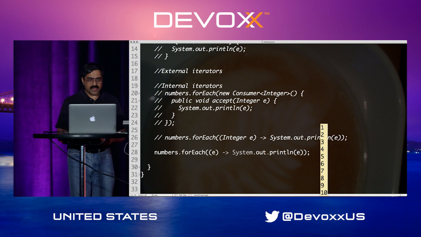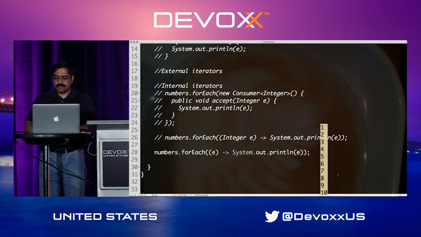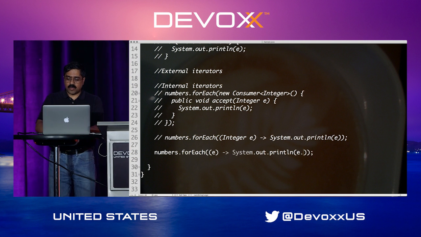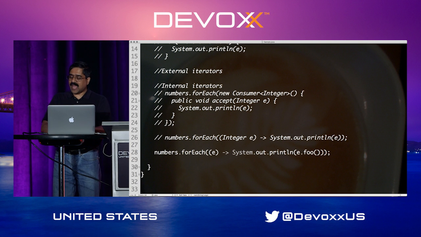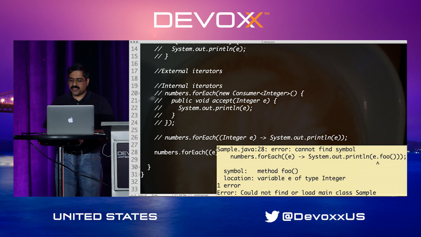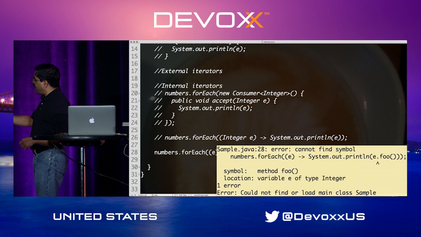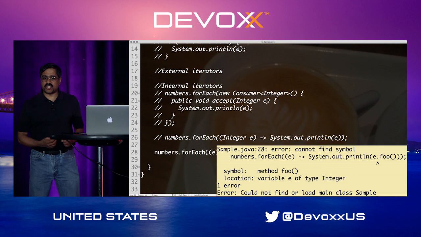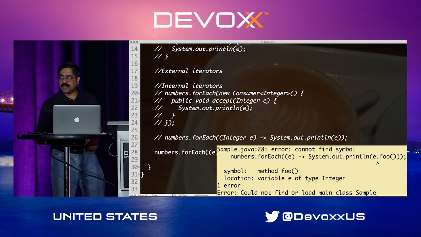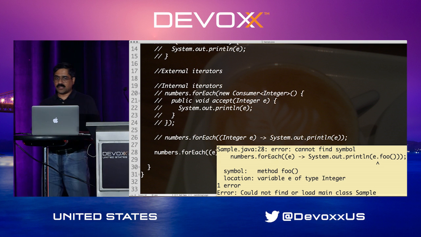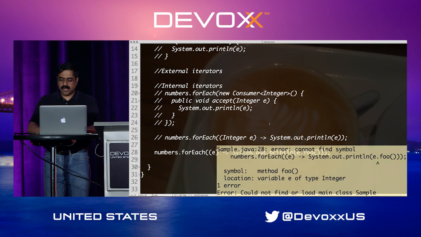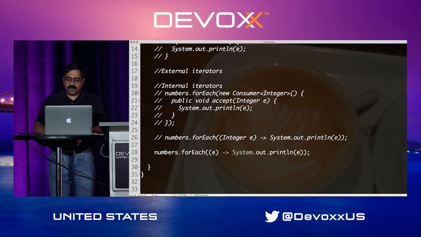Just to verify that, if I go back to this code and on the element e, if I were to call foo, notice the error message we are getting. It says method foo, variable e of type Integer, and so it very clearly knows that e is an Integer. There is absolutely no confusion on this point, so we don't have to really specify the type in this case.